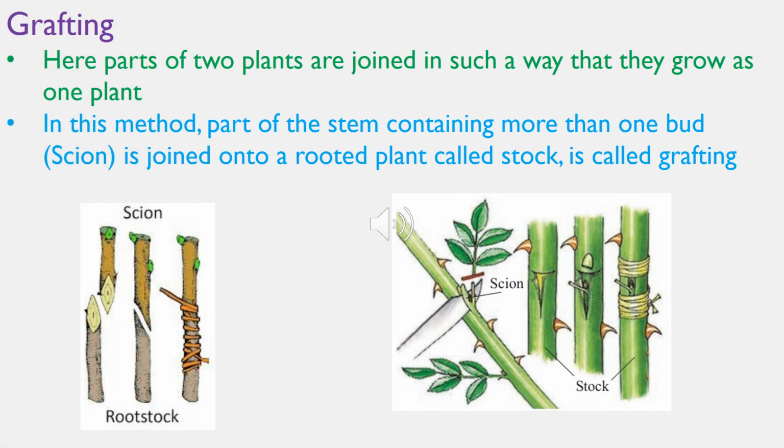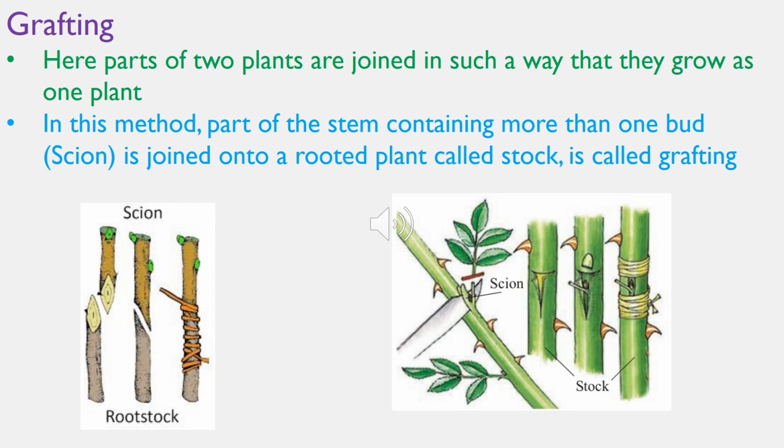The second method of vegetative propagation is grafting. Grafting is an artificial method of asexual reproduction which is used to produce plants combining favorable stem characteristics with favorable root characteristics. The stem of the plant to be grafted is known as the scion and the rooted plant is called the stock. The two plants are joined in such a way that they grow as one plant, which contains desirable characteristics from two plants. One is the rooted plant and the second is the grafted one.